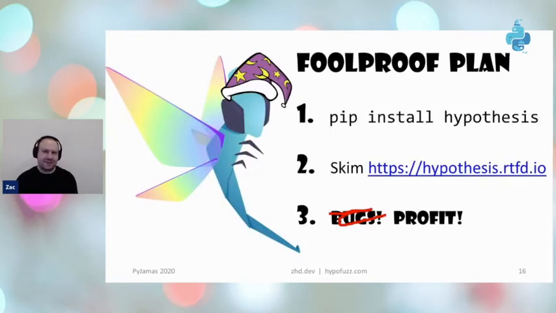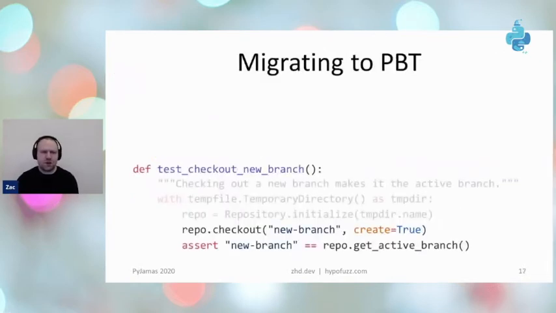Hypothesis is Python's leading library for property-based testing, and it's in fact more popular than most similar libraries in other languages. In fact, the Rust implementation is deliberately inspired by Hypothesis. So let's see what that looks like. Let's imagine that we're testing something a little more like realistic code rather than a sorting function. So it's going to deal with stuff on disk. It's going to have some kind of multiple steps of logic. This is the kind of thing that you might actually use every day. And it looks, in this case, a lot like Git.